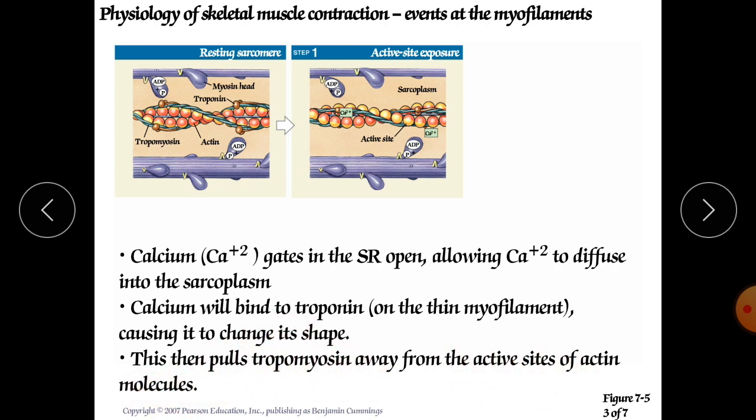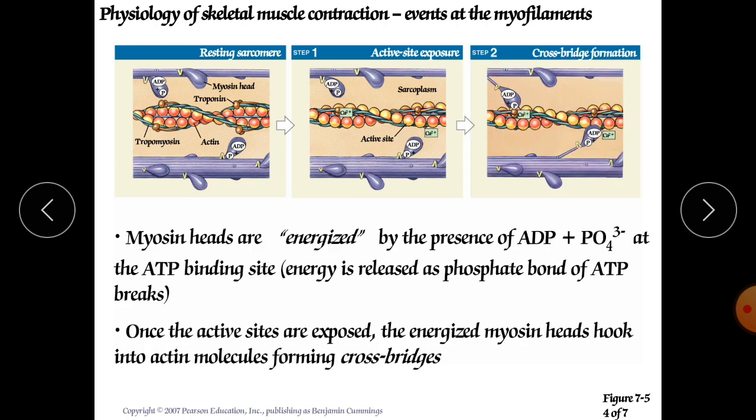So here is the tropomyosin. This tropomyosin is above actin, and due to this binding the tropomyosin will lose its hold over the actin, and after that the actin will be free. These are the active sites on actin. The actin molecule is also a protein, so it is going to be free, meaning the tropomyosin will be released. Now here you can see it has been released.